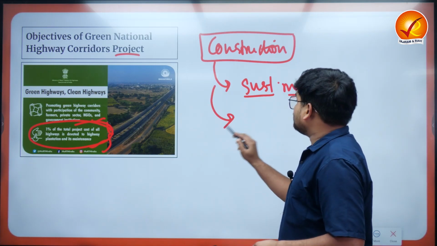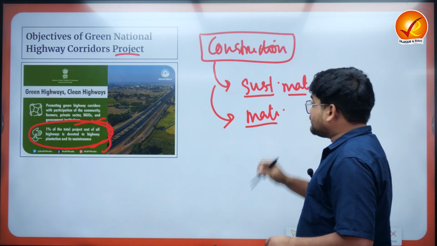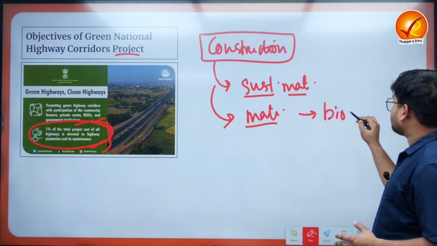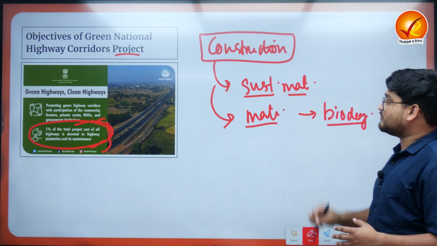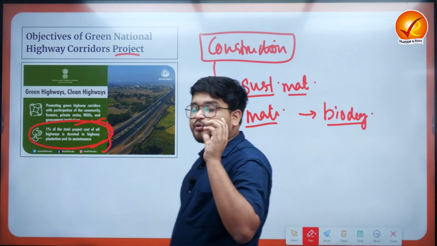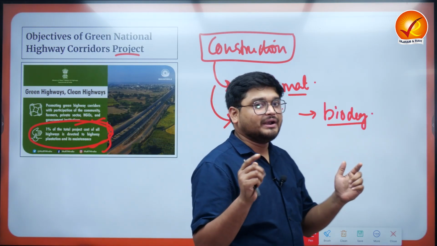We'll also be using materials which are biodegradable in nature, which are not polluting to the environment over a long period of time, right? We should have a proper emphasis on conserving the overall environment as a whole.